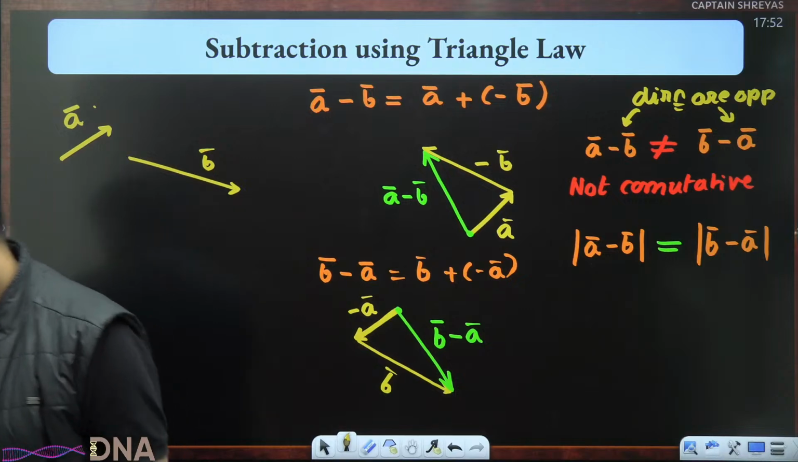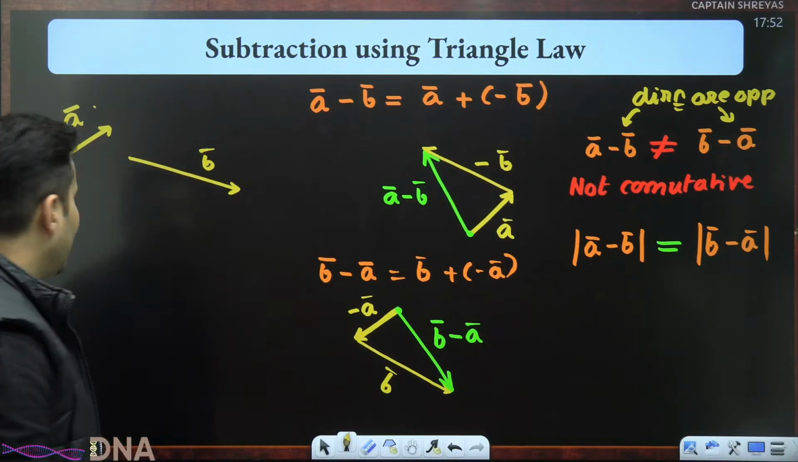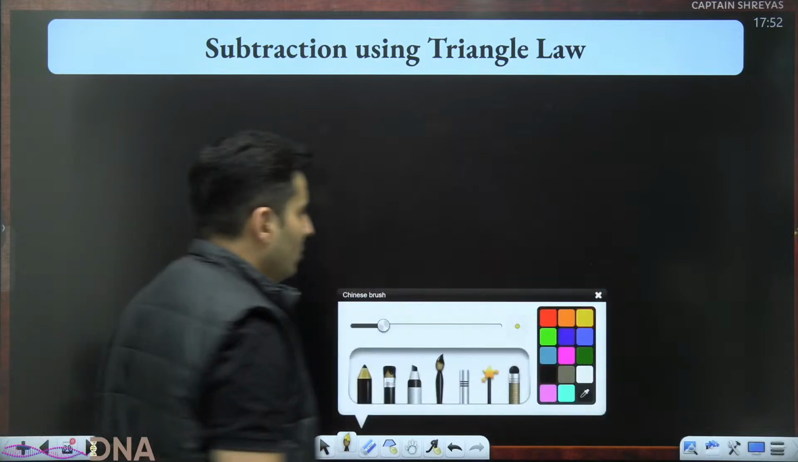Exactly opposite to it. That is what it is. Cool. So that is subtraction using triangle law. We can do more such examples.